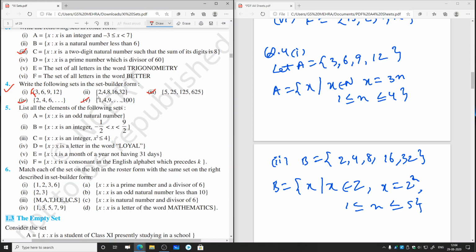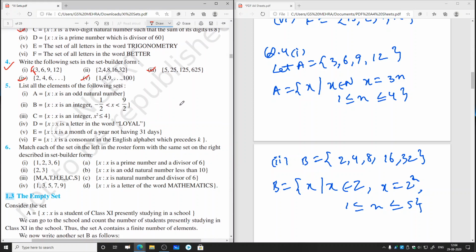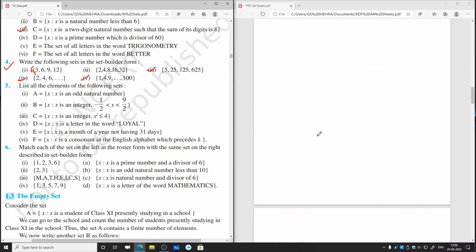And fifth part also. Now let us go to question number 5. List all the elements of the following. So here set builder form is given to us, and we have to write this in tabular form or in roster form. So question number 5.